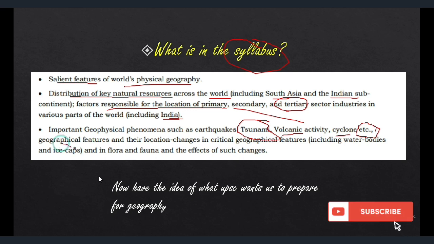So next is geographical features and their location, changes in critical geographical features, including water bodies and ice caps, in flora and fauna, and the effect of such changes. So now we have an idea of what UPSC wants us to prepare for geography.